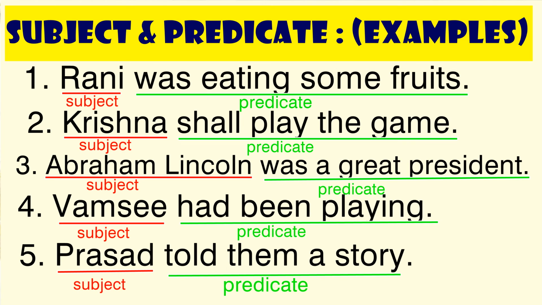Vamsi had been playing. In this sentence, Vamsi is the subject, had been playing is a predicate. Prasad told them a story. In this sentence, Prasad is the subject, told them a story is a predicate.